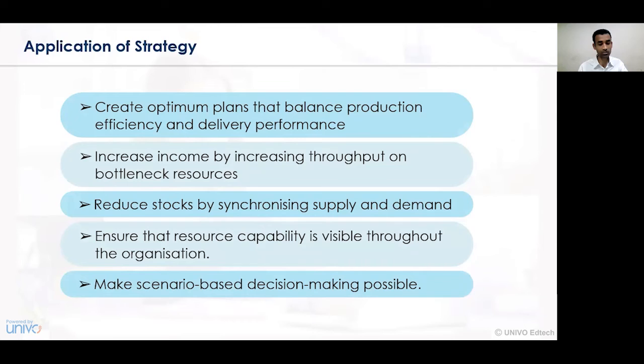Making scenario-based decision making possible. As the scenario changes in the short term or the long term, the approach should be acceptable and flexible, so that the decision-making authority can effectively undertake various severe decisions in any business concern. Scenario-based decision making should be undertaken whether there is an increase, a recession period, or a boom period. All the applications of the strategy can then be undertaken in a very effective way, and will generate benefits for the organization.